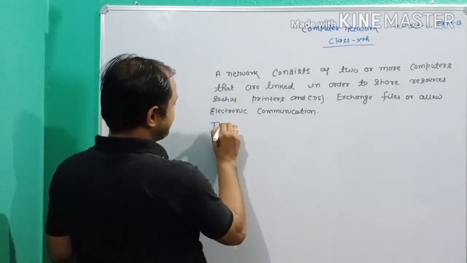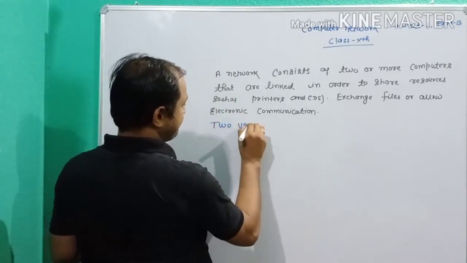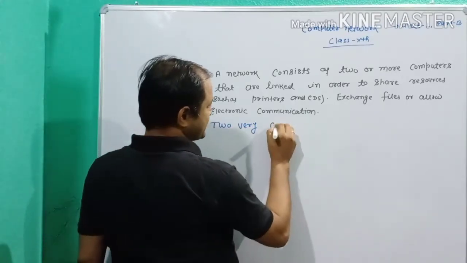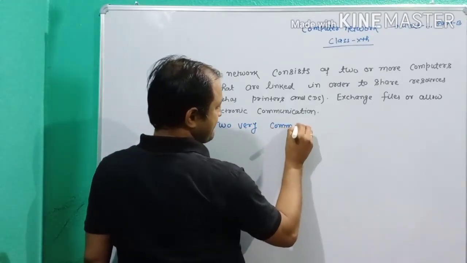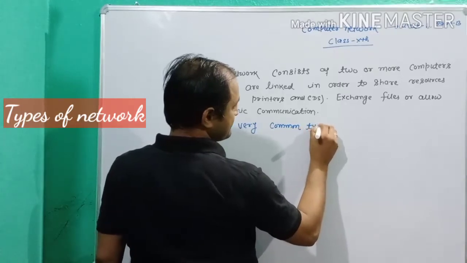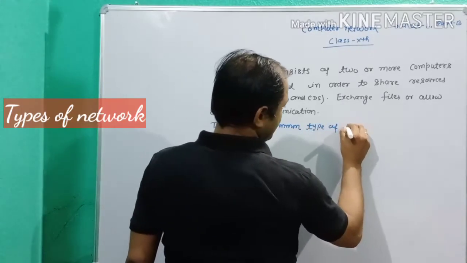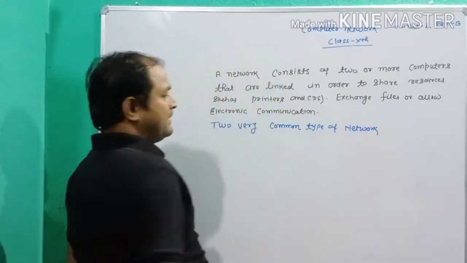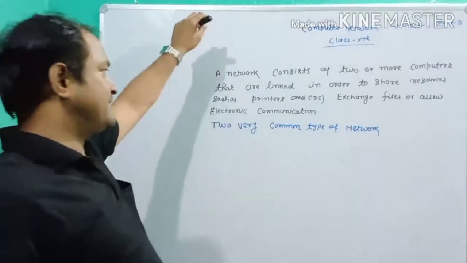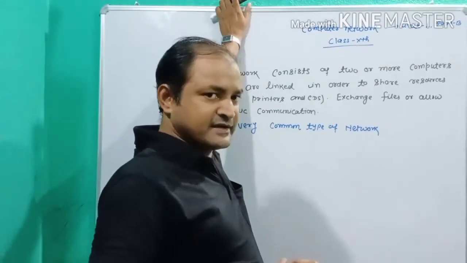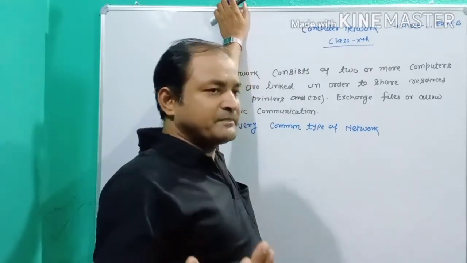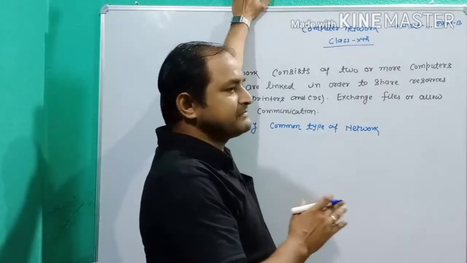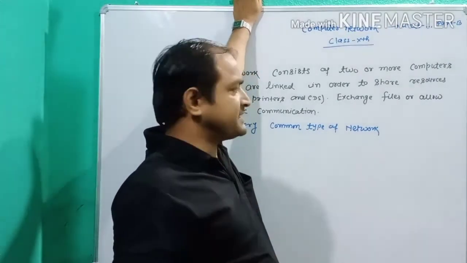Two very common types of network. You already studied types of network in class 8, but I am not discussing types of network. I am discussing mainly computer networks.